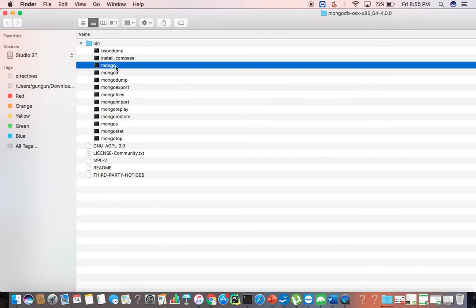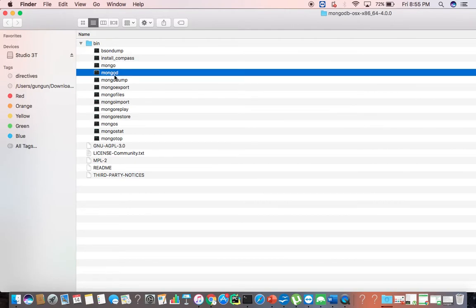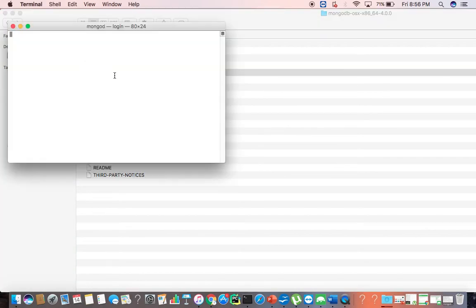mongod and mongo. So what is mongod? mongod is basically responsible for starting the database server. So what is a database server? Every web application runs on two things: a web application runs on a web server, and if you want to extract data, the data runs on a database server. These two servers should always be up and running. So if you want to start MongoDB, you should directly click on mongod.